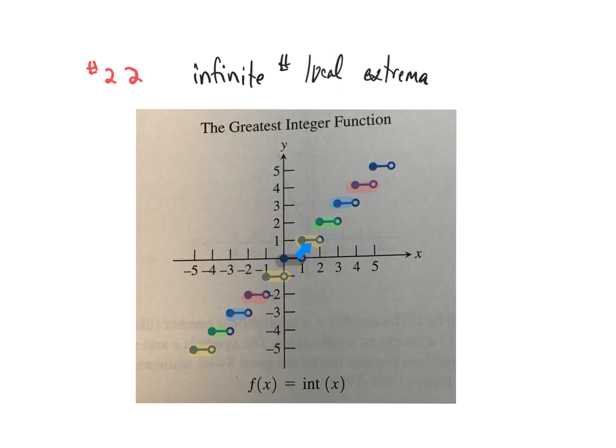And there will be an infinite number of open intervals. I said inclusive, but these have to be open intervals. So as x goes from, for example, -3, not including -3, up to -2, not including -2, there is a y value, the y value of -3, that is bigger than or equal to every other y value on that open interval. All right, so I hope you see now why, in addition to the sine curve and the cosine curve, the greatest integer function is the third basic function of the 12, which has an infinite number of local extrema.